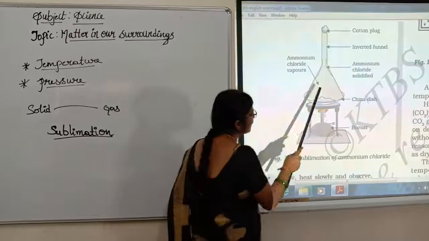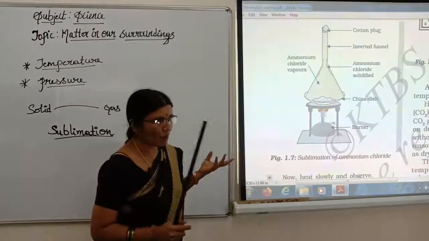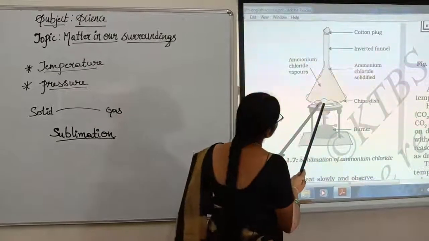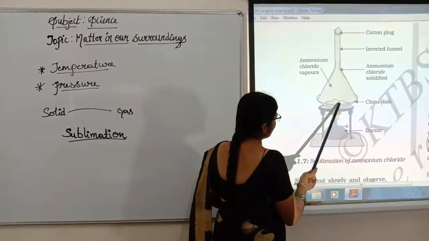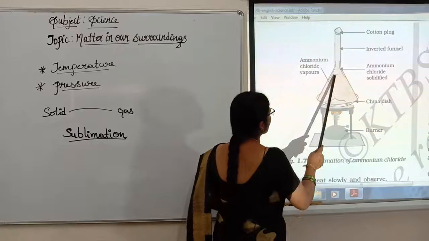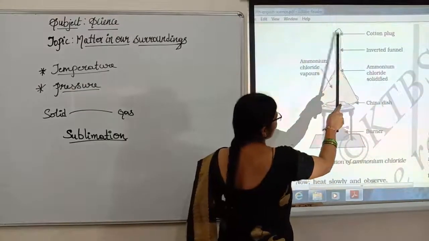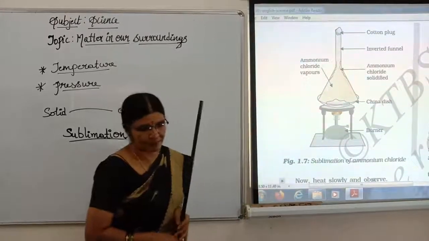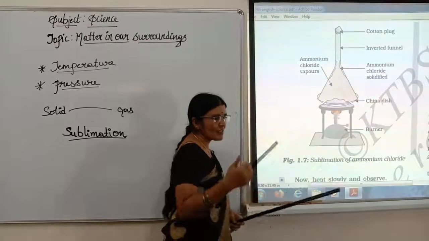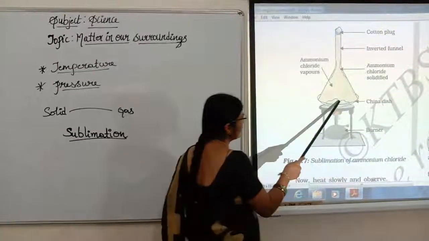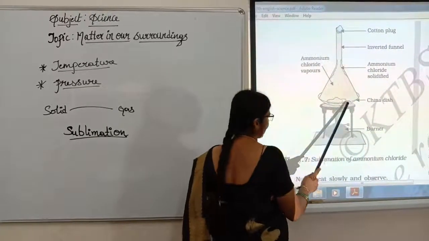I will start to heat this ammonium chloride, children. It is in solid state, a white colored powder. When I start to heat this ammonium chloride, it will start to evaporate, gases will be coming out, and it will start to move to the funnel, near the funnel's end point, children. Suddenly I will stop heating. I will take off that heat, children. Here this solid is converted into gaseous form without undergoing liquid.